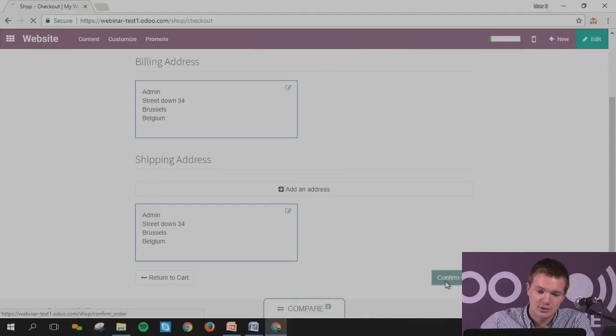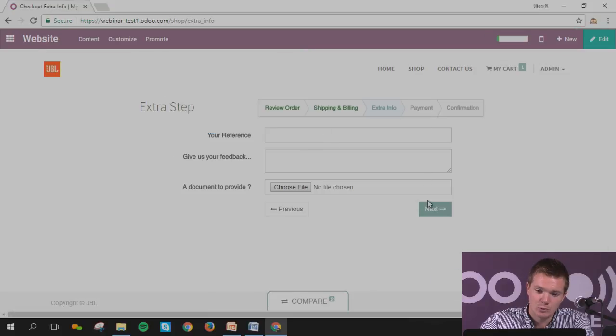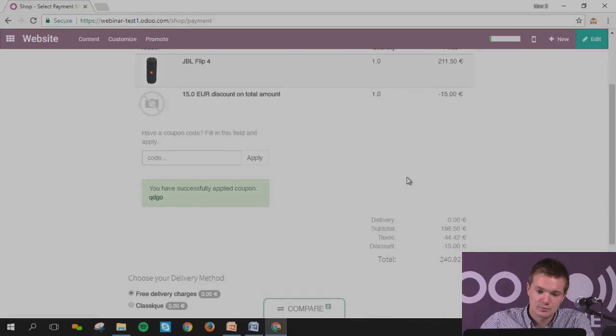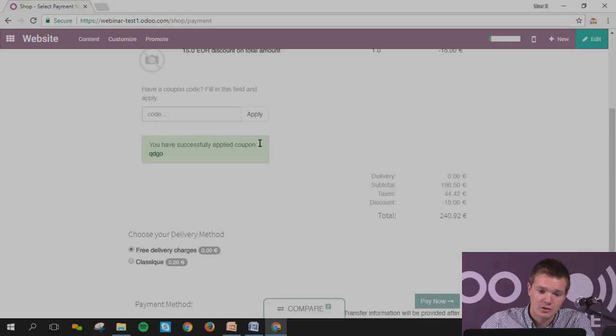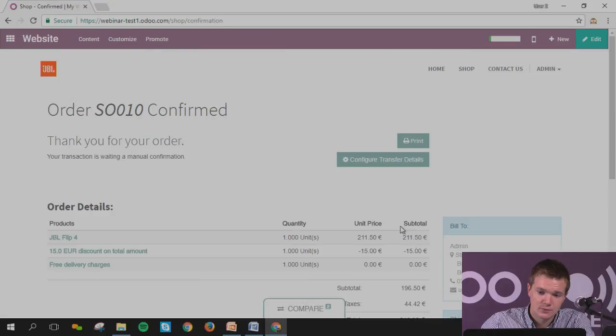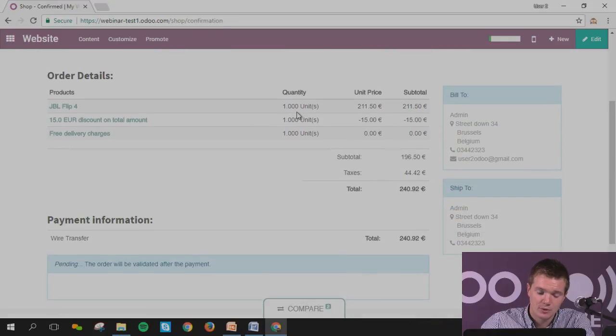Again, select the address, confirm, and confirm the order. Let's imagine afterwards I pass this step. Again, you have a coupon code field. If you've got one, you can combine the two, the discount and a specific coupon. That's just the discount program. At the end you can see you have successfully applied the coupon. You can just pay now, and it is confirmed. Of course, you need to pay.